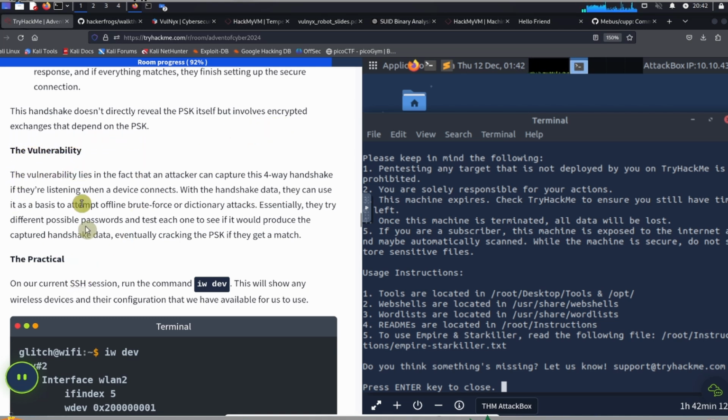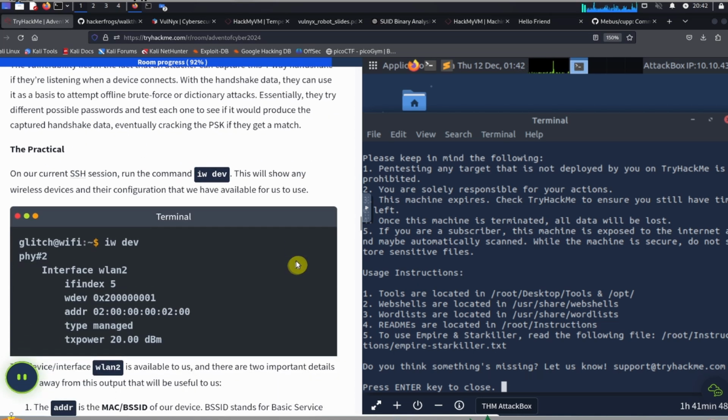The vulnerability. The vulnerability lies in the fact that an attacker can capture this four-way handshake if they're listening when a device connects. With the handshake data, they can use it as a basis to attempt offline brute force or dictionary attacks. Essentially, they try different possible passwords and test each one to see if it would produce the captured handshake data, eventually cracking the PSK if they get a match.